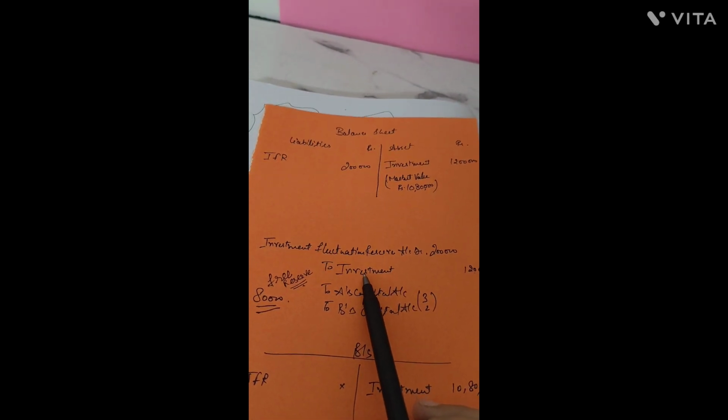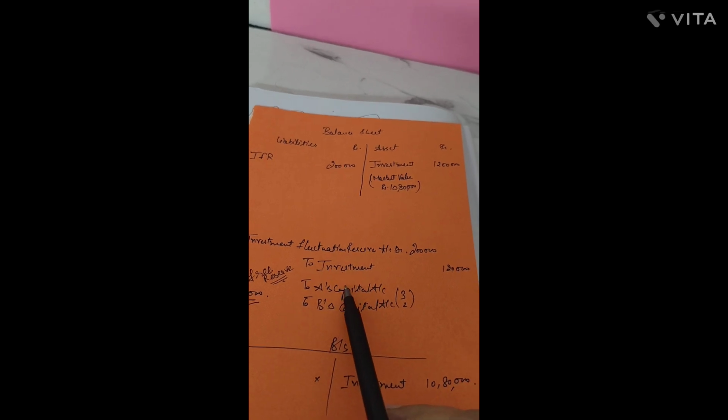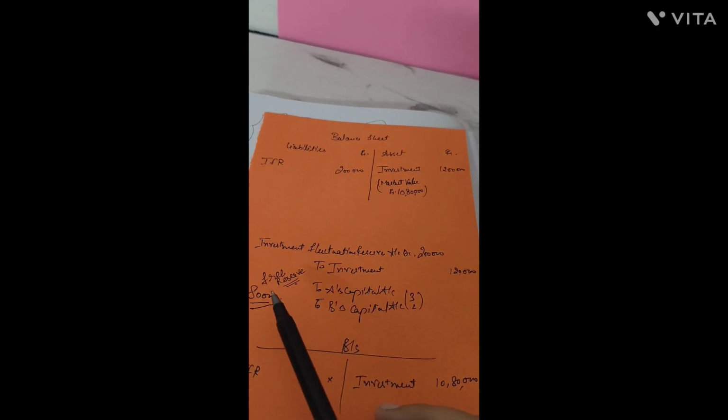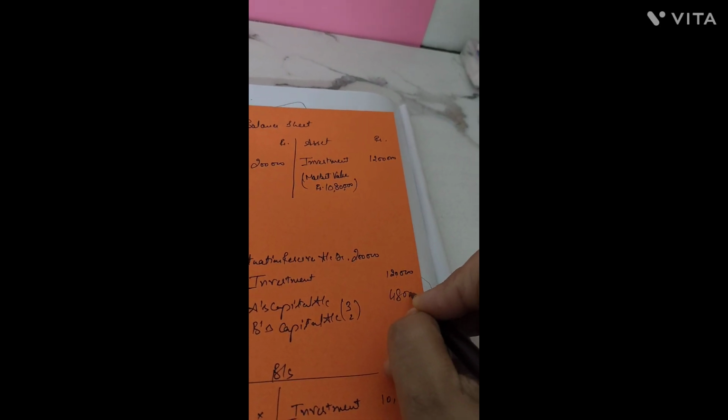If the investment value has reduced by less than your available reserve, then the difference is treated as free reserve, which is distributed among old partners in the old ratio. Here 80,000 would be distributed among old partners in the old ratio, which we presumed here to be 3:2.